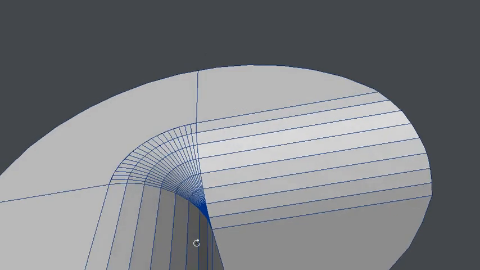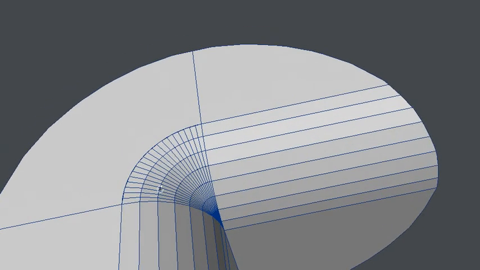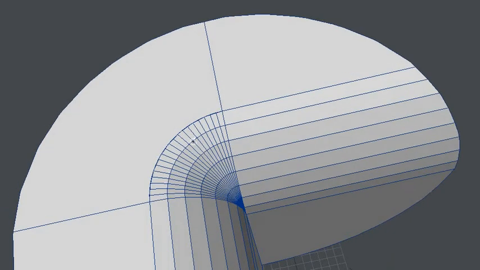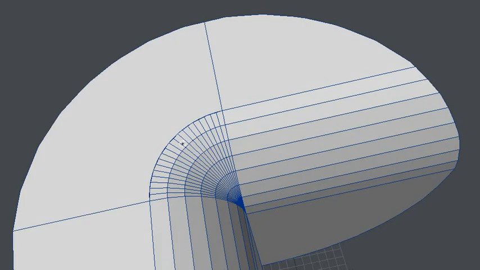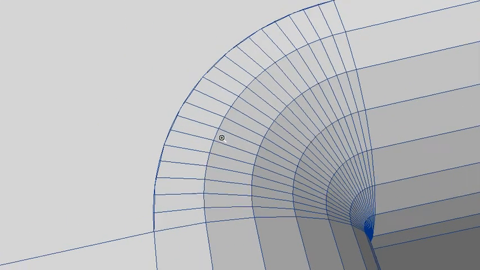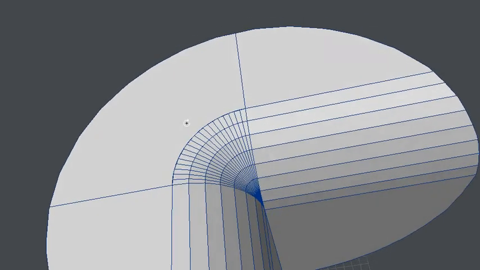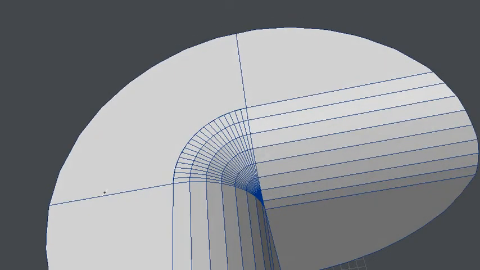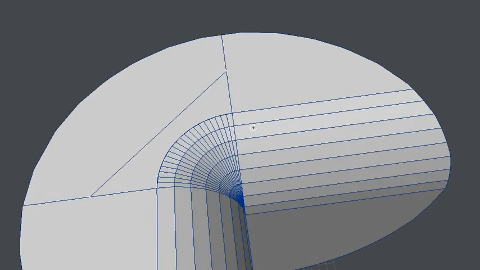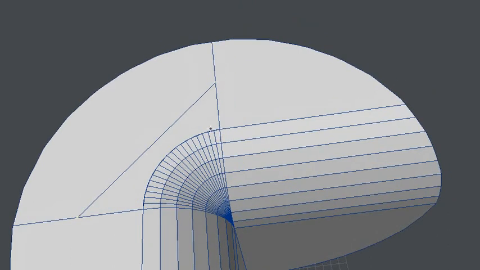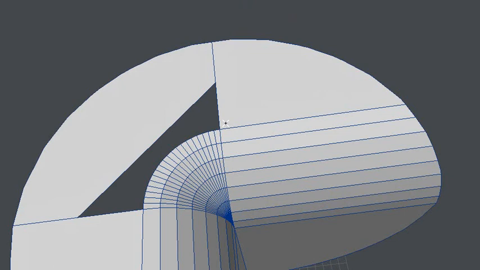And, well, that's it. Well, almost. Actually, what I'm going to do is, you can see that I got a mismatch here now. So what I'm going to do here is take these two, hit L to split it. It selects these points. I'm going to take that one, delete.